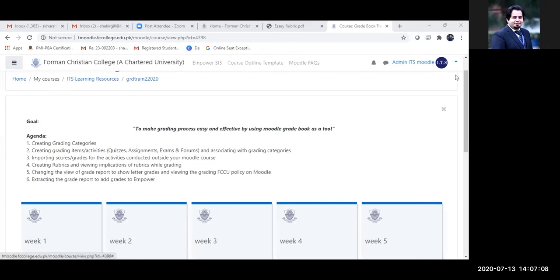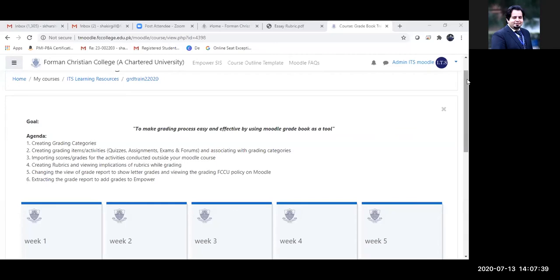So today, ma'am Rukhsana has already covered the agenda for today's session, but I have prepared an agenda according to the specific activities that I will be doing. After each item, I will be taking a break, and you are more than welcome to ask me questions. You can drop your questions in the chat, and we will answer them, as Suleiman has already covered that.